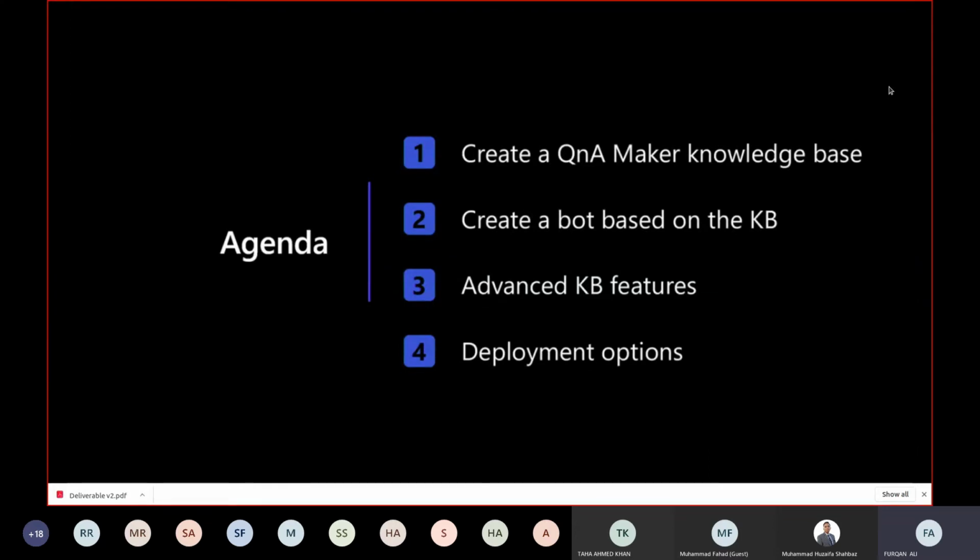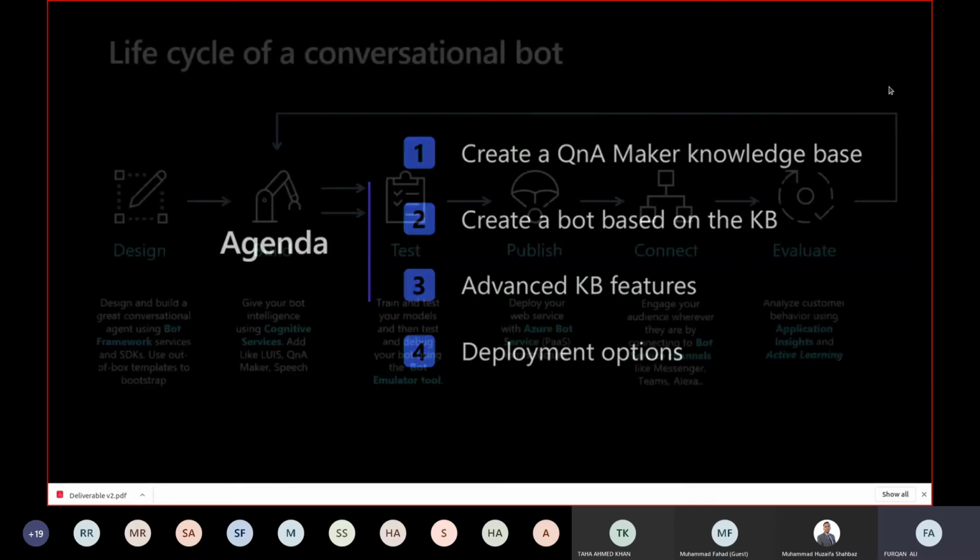The agenda of today's meeting is to create a Q&A maker, knowledge-based chatbot, and from scratch to deployment, we're going to build it. We are not going to deploy it on Azure Cloud because that's part of the second workshop. We're going to deploy our web app along with the chatbot next time, but we are just going to deploy it locally, not on Azure.